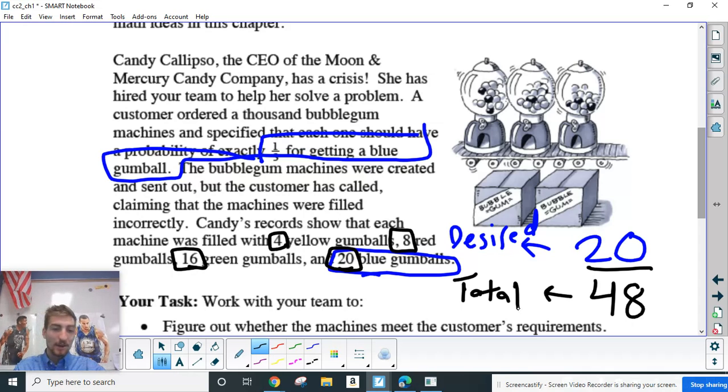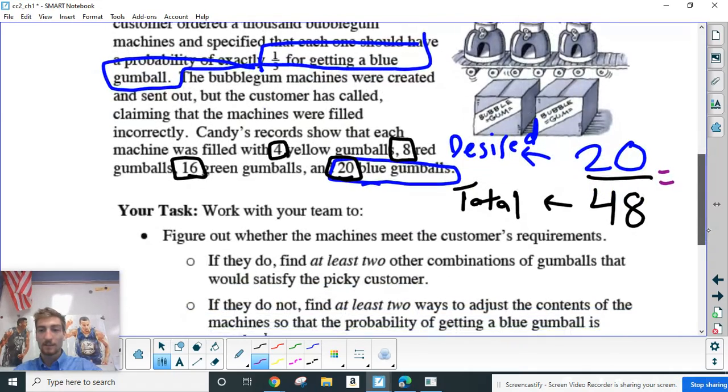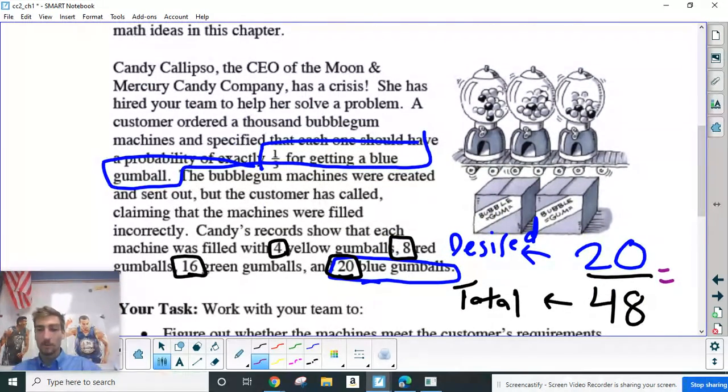Well, looking at this right now, I know it's not, right? I know that 2 does not go into 48 3 times. So let's say what we would need to make it 1 out of 3. Well, let's say we kept blue the same. What would we need 20 to be out of in order for it to be equal to one-third?